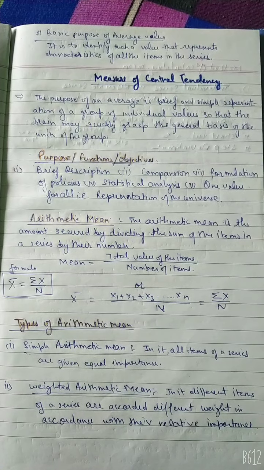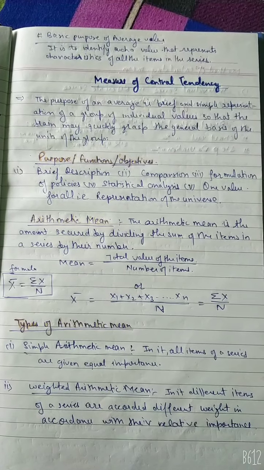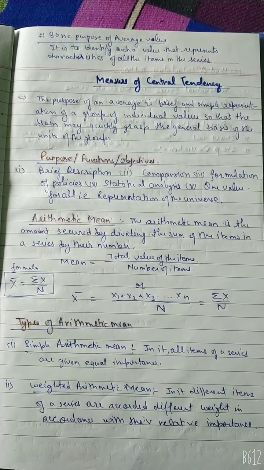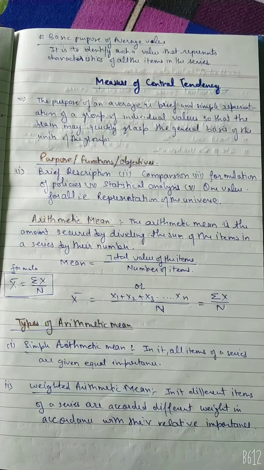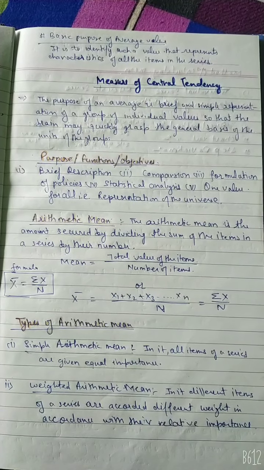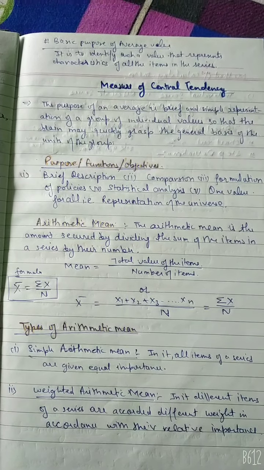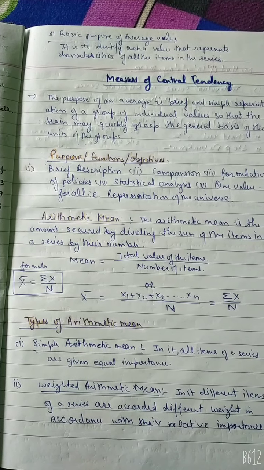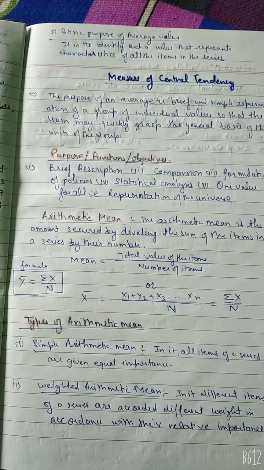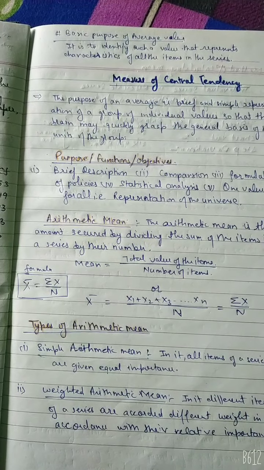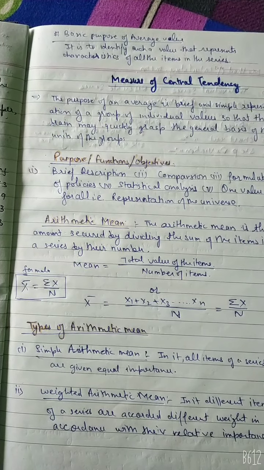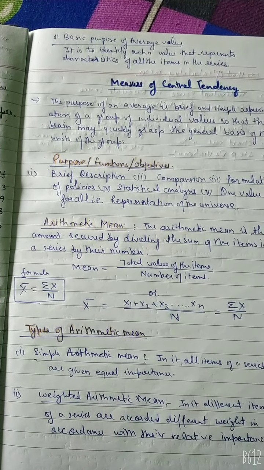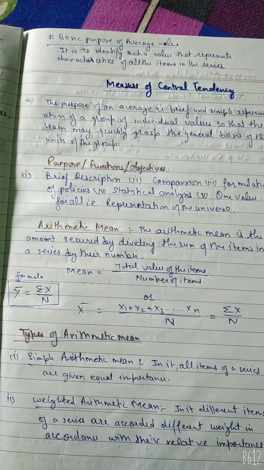The purpose of an average is a brief and simple representation of a group of individual values, so that the brain may quickly grasp the general basis of the units of the group. It means that one of the most important objectives of statistical analysis is to obtain a single representative value. The one single value that represents the characteristic of the complex and varied mass of data is called the average or central value.